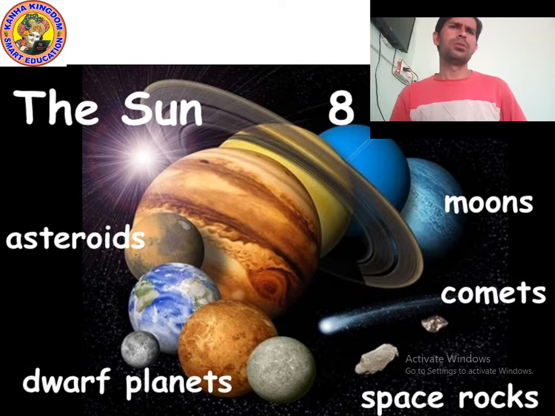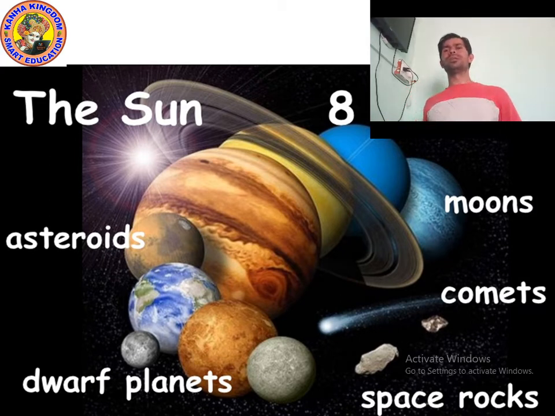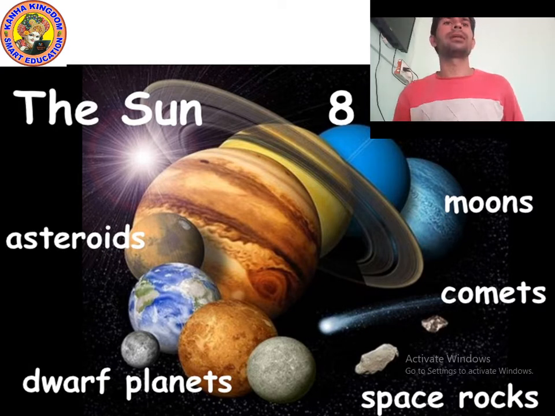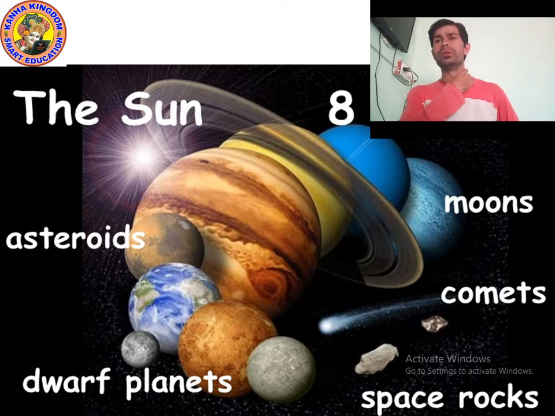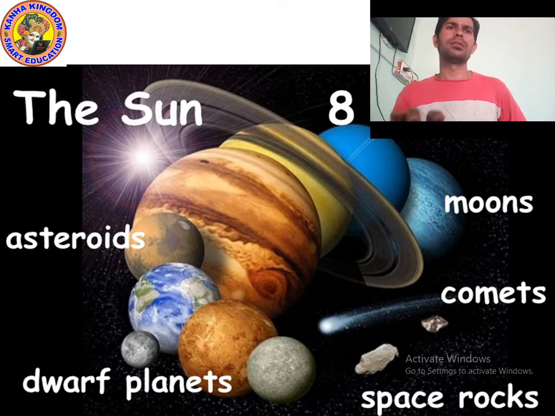Yes. So, in the previous class, we studied about eclipses, solar eclipse and lunar eclipse, and we have already completed study about the sun, moon, and eight planets: Mercury, Venus, Earth, Mars, Jupiter, Saturn, Uranus, Neptune. Yes, comets, space rocks.